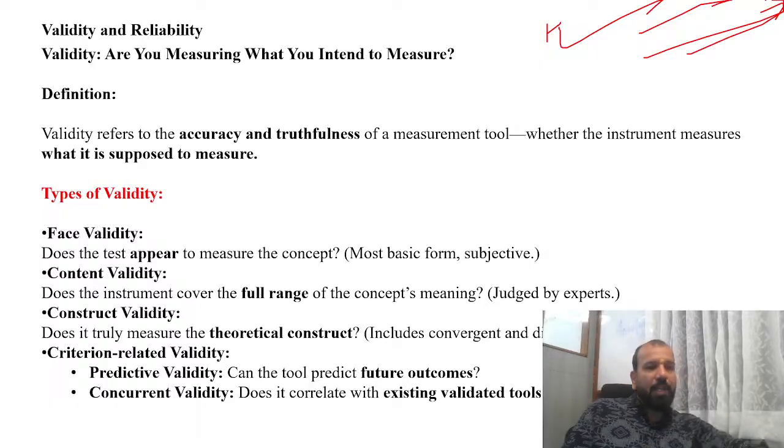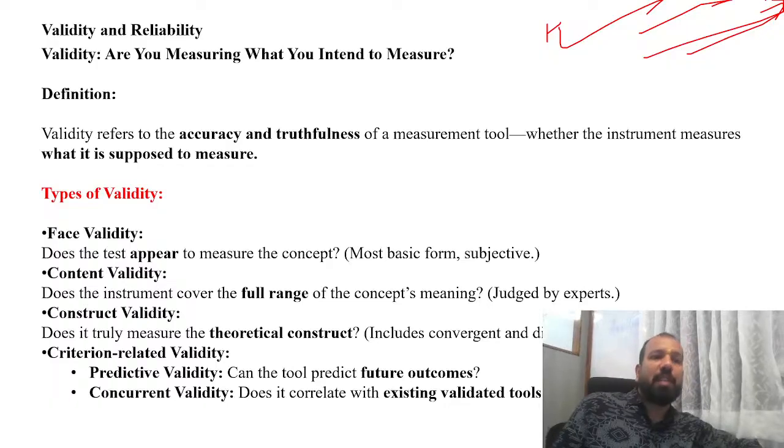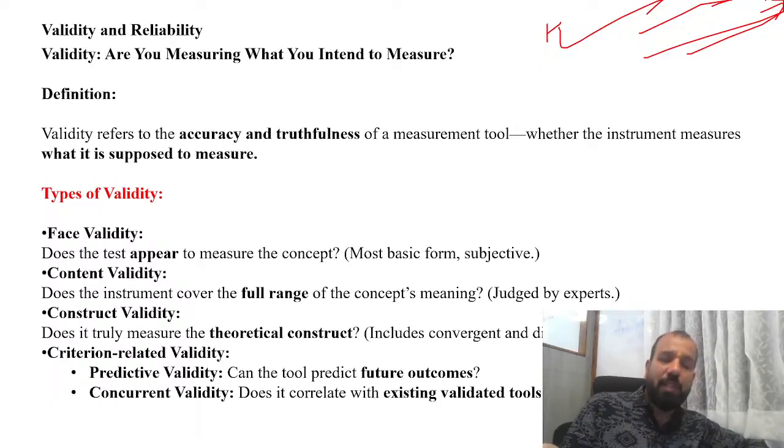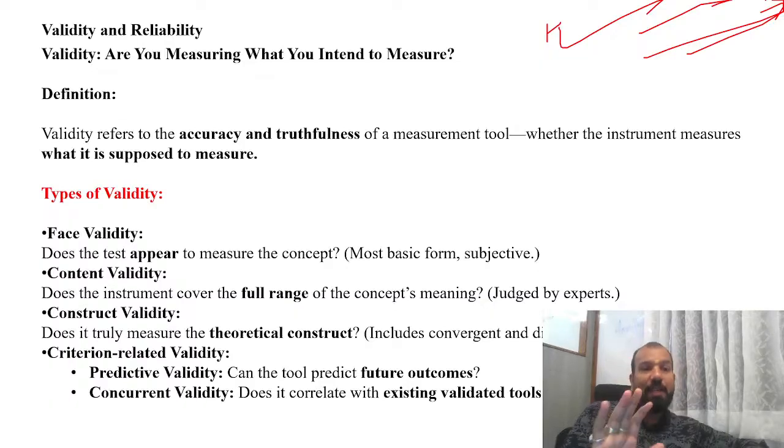So further, without any delays, I just need to complete this fast. What is validity and what is reliability? Validity is about whatever data you are taking, whatever scales or questionnaires you are making in a research, which we call a scale. You need to understand whether your research is going in the right direction or not.